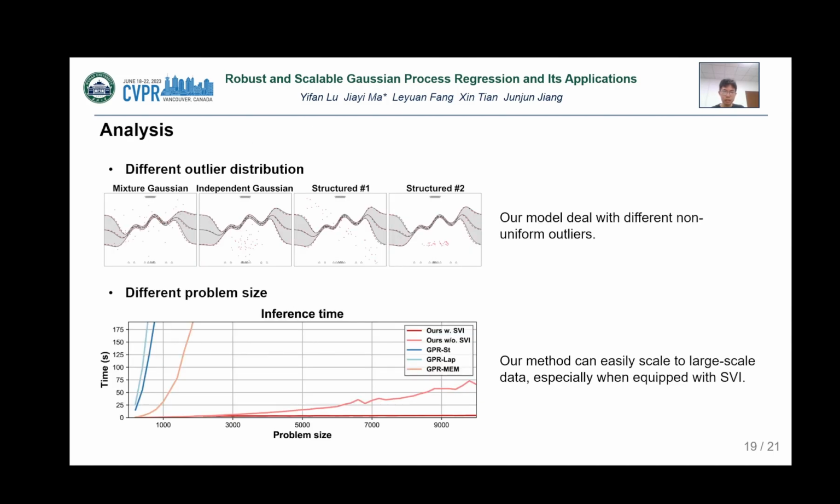We further analyzed the proposed robust GPR algorithm. We found that our method generalizes well and can handle different outlier distributions. In addition, our method is very fast and can easily scale to large-scale data, especially when equipped with SVI.